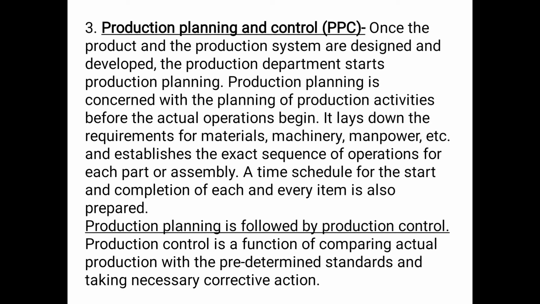Then production planning is followed by production control. Obviously, when you have planned a number of activities, only planning will not do. You have to make sure, you have to follow up, you have to check whether the plans so made have been executed efficiently or not. So this is production control. Production control is a function of comparing actual production with the predetermined standards and taking necessary corrective actions.